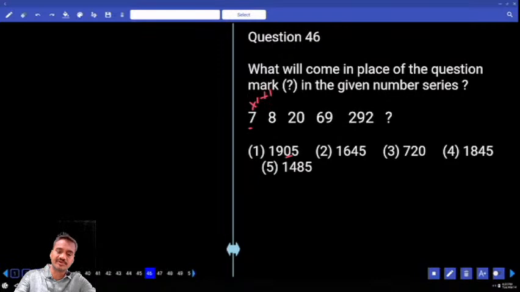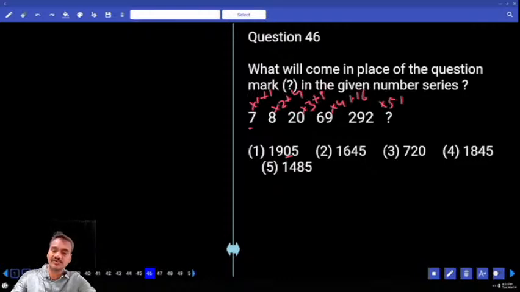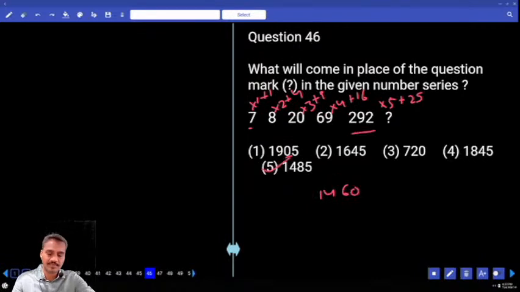Then 8 and 20. 8 into 2 plus 4. 20 into 3, 60 plus 9. Then into 4 plus 16. And into 5 plus 25. Now 292 into 5 plus 25. The last digit must be 5. 14 into 5 and 10, 29. 1485, choice 5. Correct? And 46, it is choice 5.